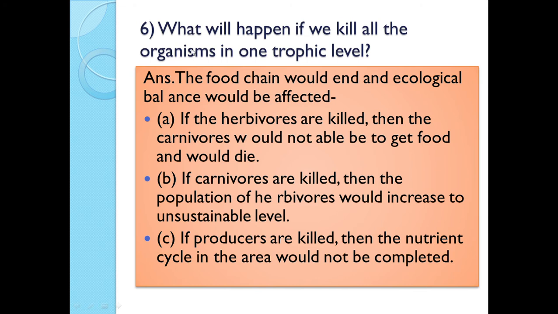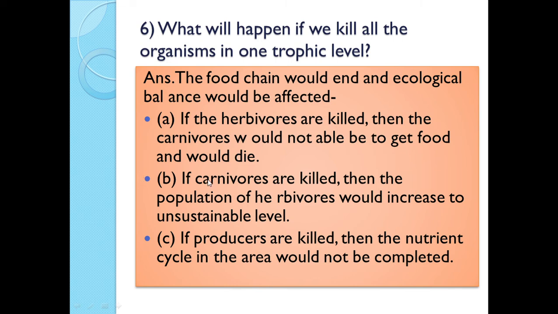What will happen if we kill all the organisms in one trophic level? The answer is, the food chain would end and ecological balance would be affected. If the herbivores are killed, then the carnivores would not be able to get food and the carnivores would die.